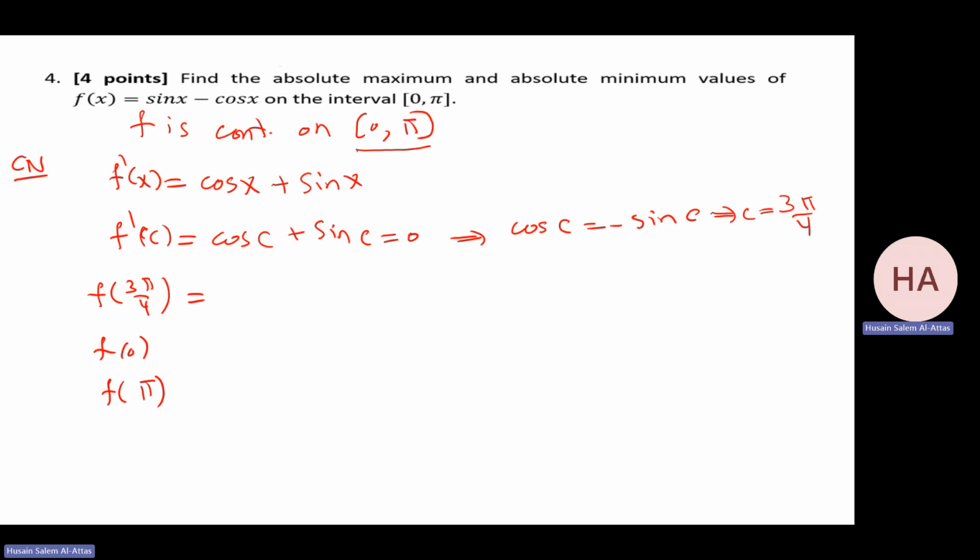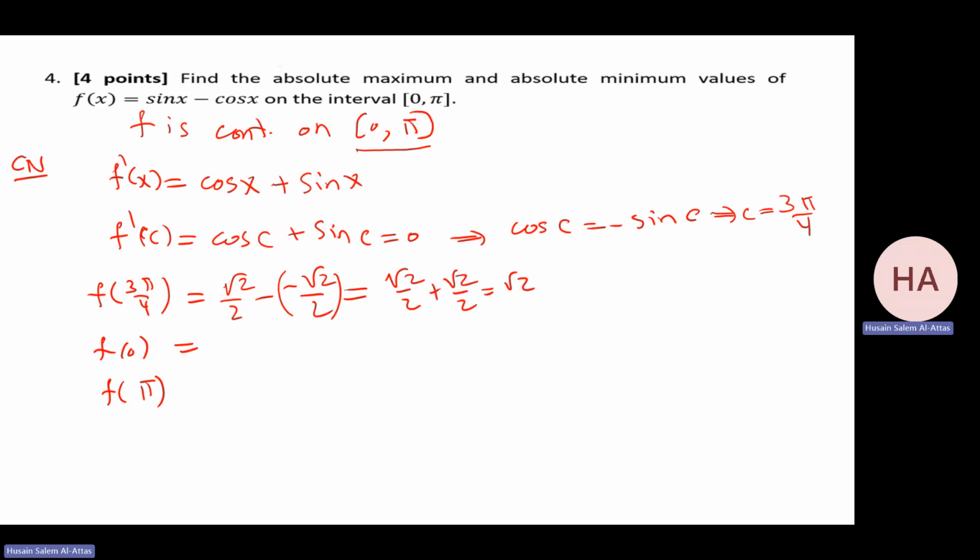f(3π/4) will be what? I have sine 3π/4, and that's root 2 over 2. Cosine 3π/4, second quadrant, that's minus root 2 over 2. So the answer is root 2. Yeah, you can do it in 2 steps: root 2 over 2 plus root 2 over 2, and that's root 2.